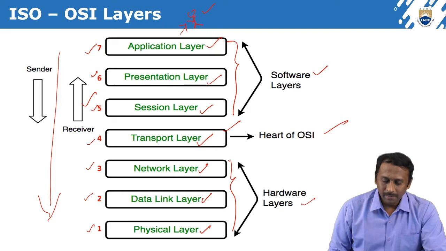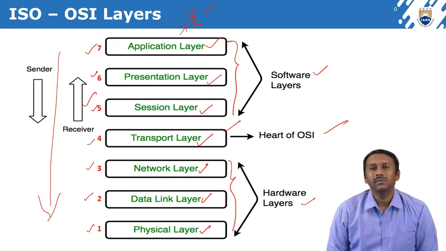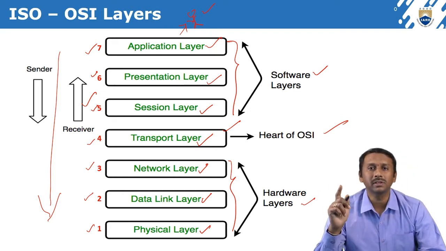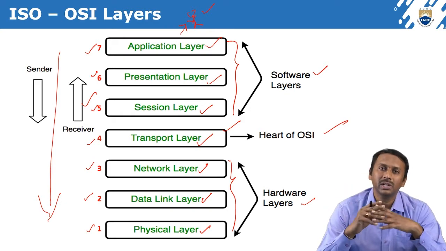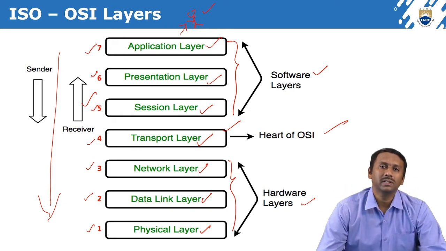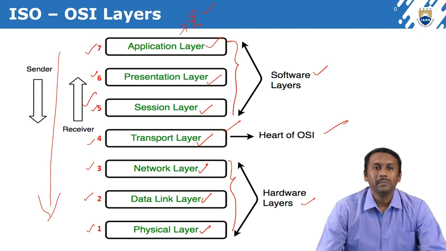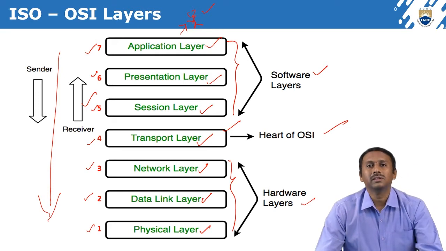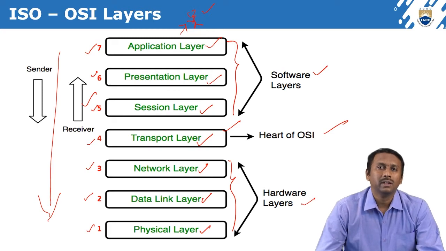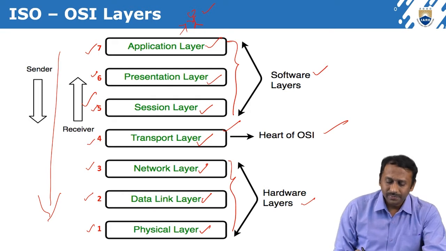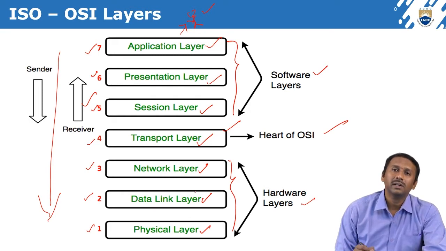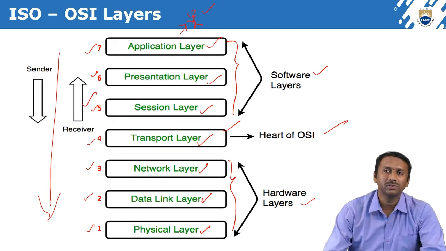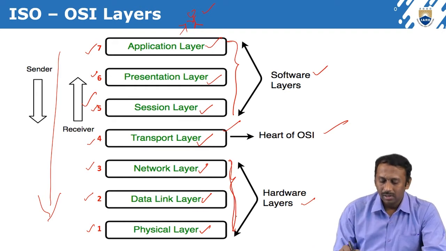When two systems are interconnected in a network, it may be wired or wireless. If it is wired, there are cables connected. If it is wireless, some wireless devices are added. So the bottom three layers are linked with these hardware devices. Those three are the hardware layers.